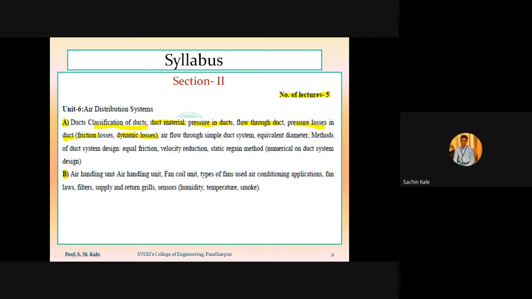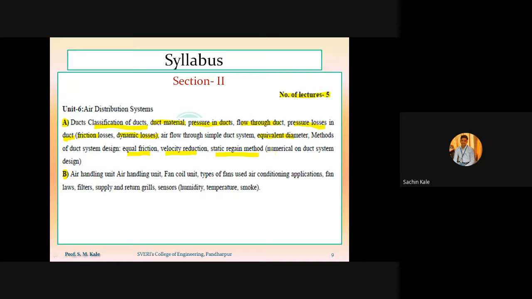Then air flow through the simple duct system. Then what is meant by equivalent diameter. Then methods of duct calculation or methods of duct design system. So under that duct design system, three methods will be there. First one will be called the equal friction method. Second one will be called the velocity reduction method. And third one will be called the static regain method.